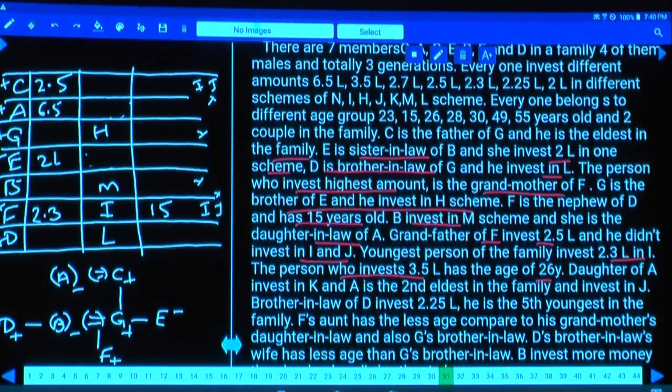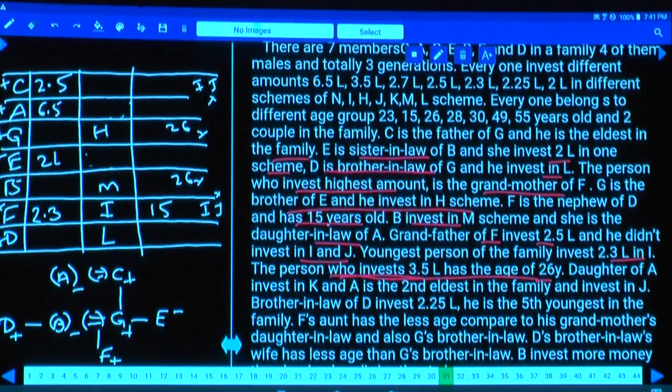Now the person who has invested 3.5, hence B or E can be 3.5. The youngest person of the family is the person who invested 3.5 at the age of 26. Either this person can be 26 or this person can be 26. The remaining persons cannot be 26.